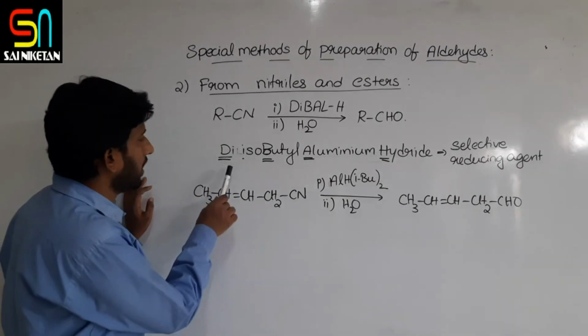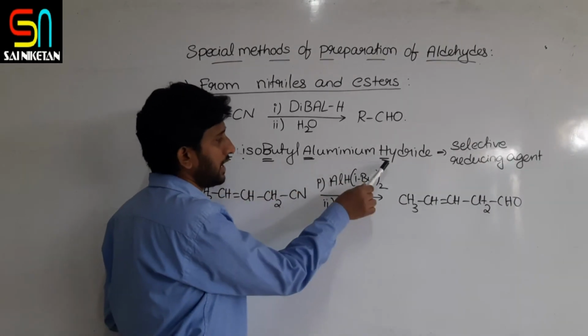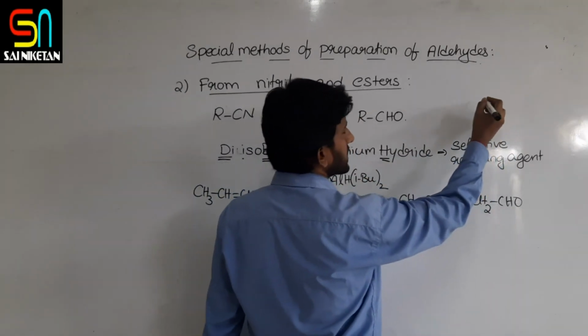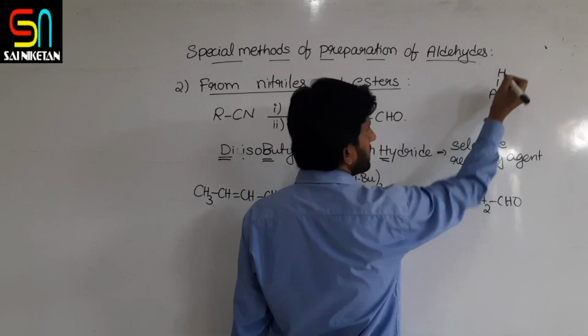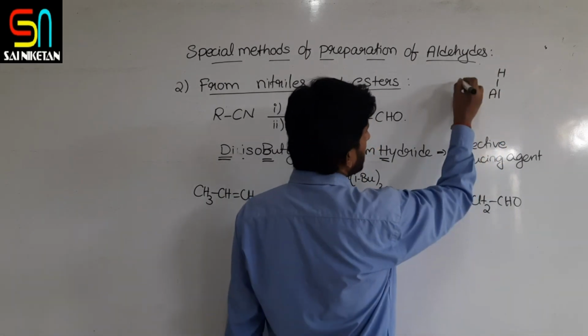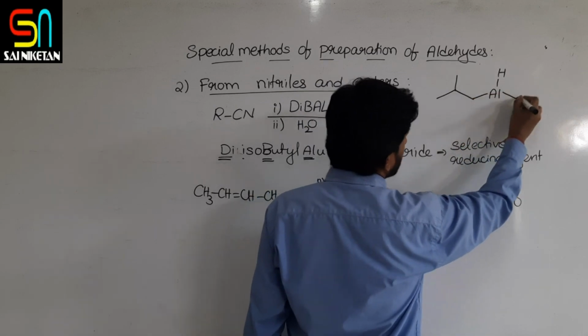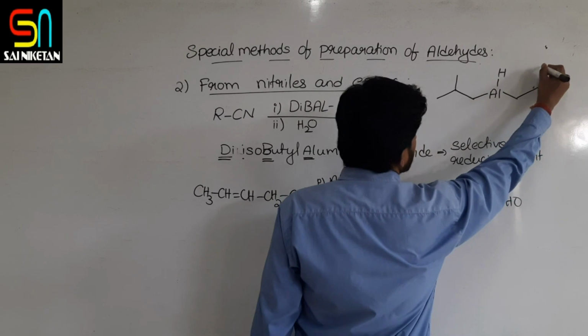So what is DIBAL? Diisobutylaluminium hydride. And what is the structure of this DIBAL-H? I am representing it like this: aluminium with one hydrogen and two isobutyl groups attached to the aluminium.